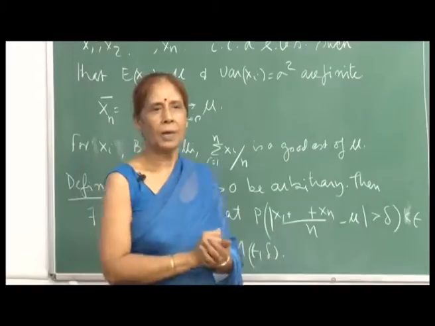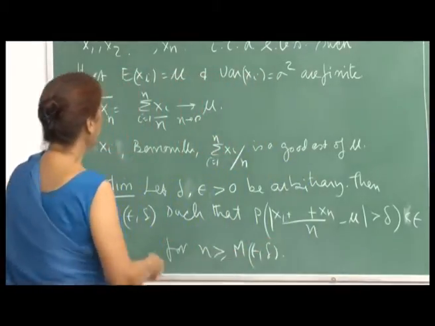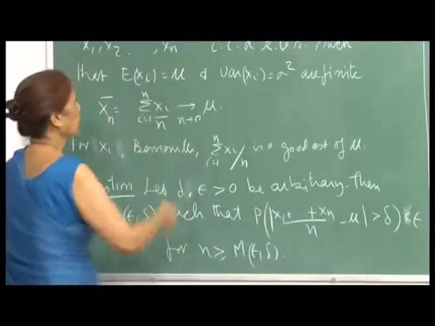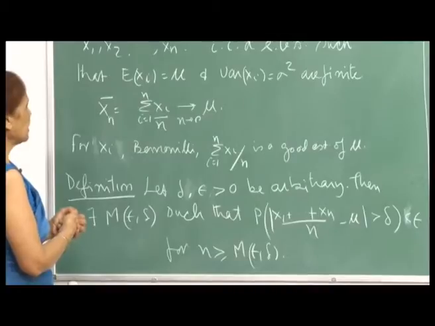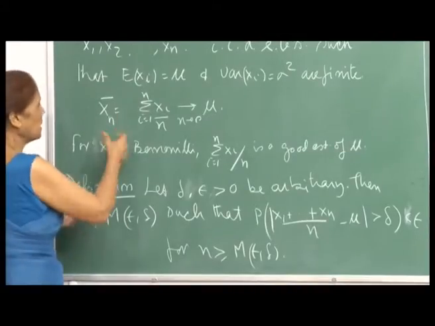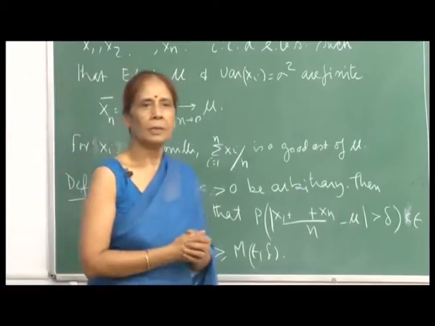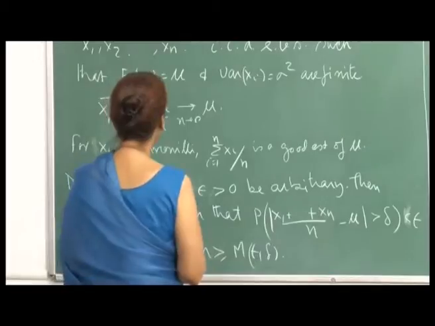Otherwise, we just have these sample values which we have taken randomly, and we want to estimate the mean of the distribution. So, this would provide a good estimate for the mean, for the value mu.